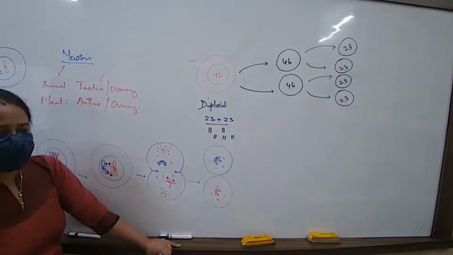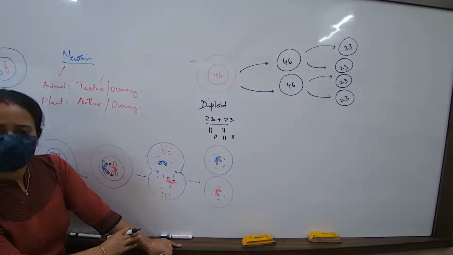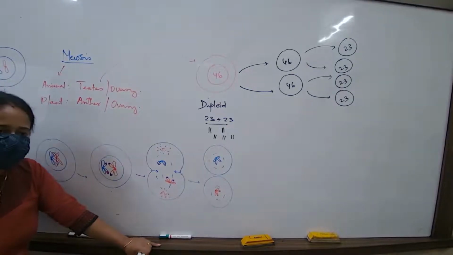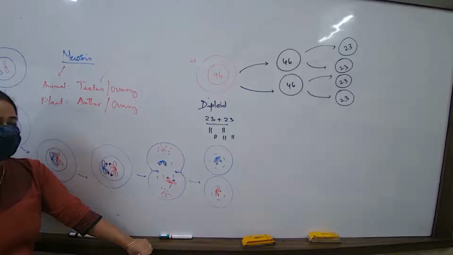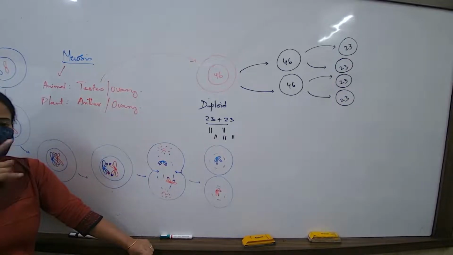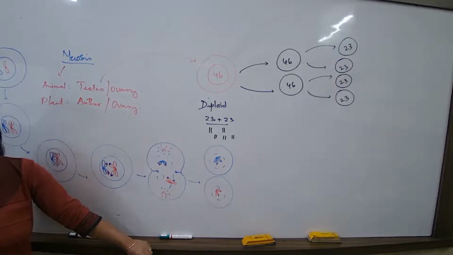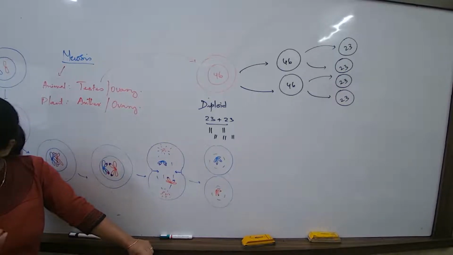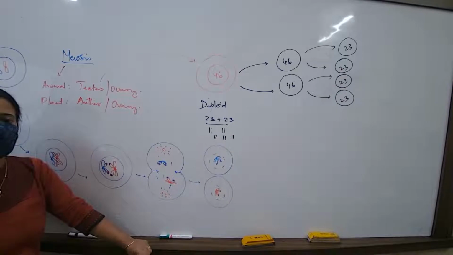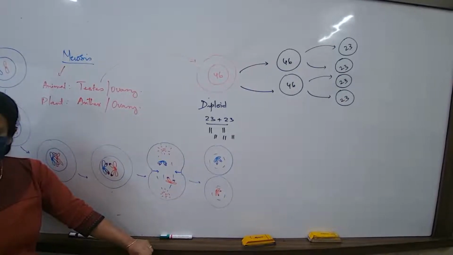So whenever we are talking about the concept of diploid, what is the meaning of that? Define diploid condition. What to write? Diploid condition of a cell means the cell has full chromosome complement. Now, in case of human, it is 46. In case of some other animal, it can be 38. In some other animal, it may be 16. In some other animal, it may be 8. In some animal, it may be 2. So ऐसे भी हो सकता है.